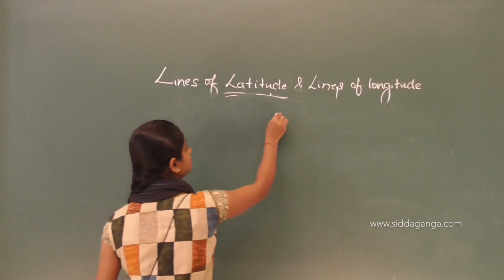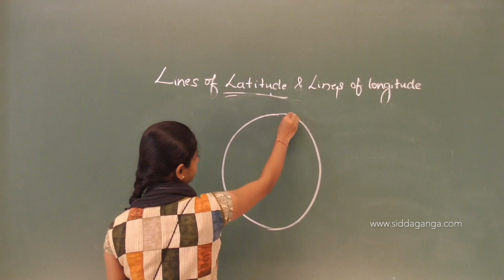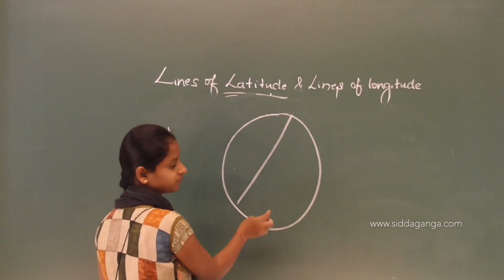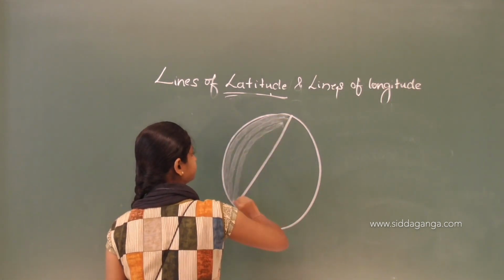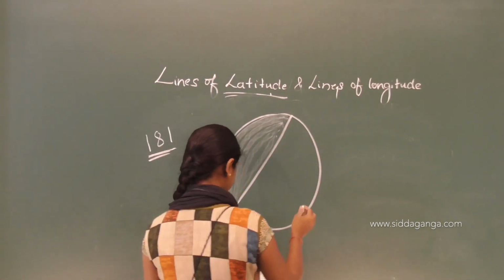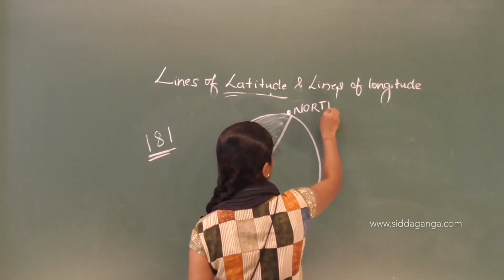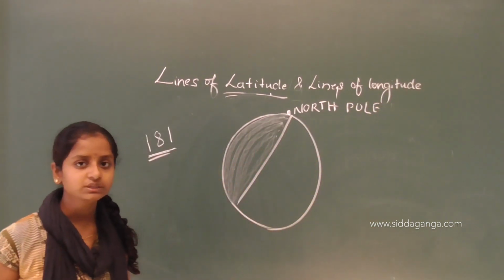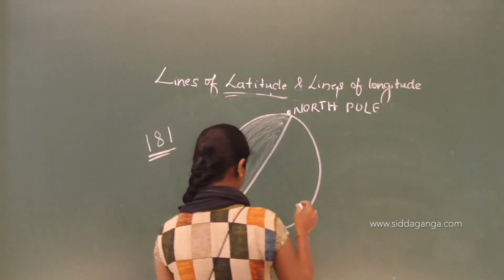So this is our earth. This is our earth surface. So I am dividing it into 2 parts. Then this is our north pole. That is our north pole, and also the north frigid zone.